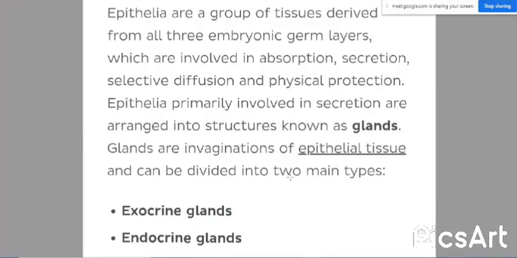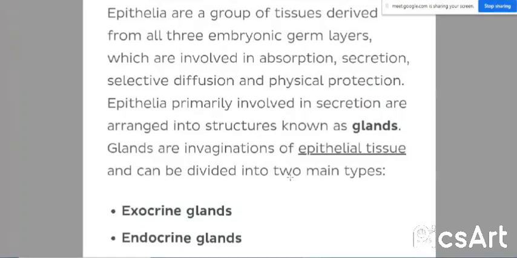So these epithelia are involved in the processes of our body named absorption, secretion, diffusion, and protection. These are the four functions of the epithelia. They absorb things, they secrete things, they help with diffusion, and they physically protect the structures. The epithelia have a special type of action known as secretion.